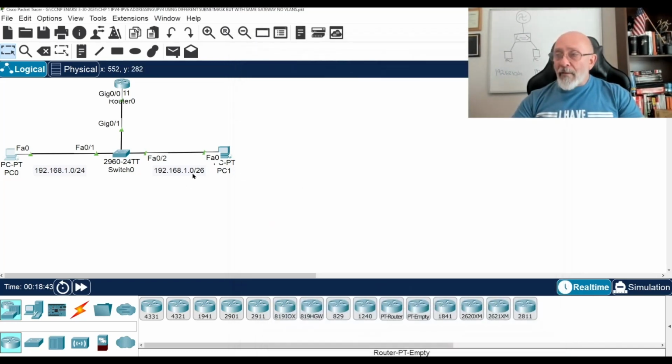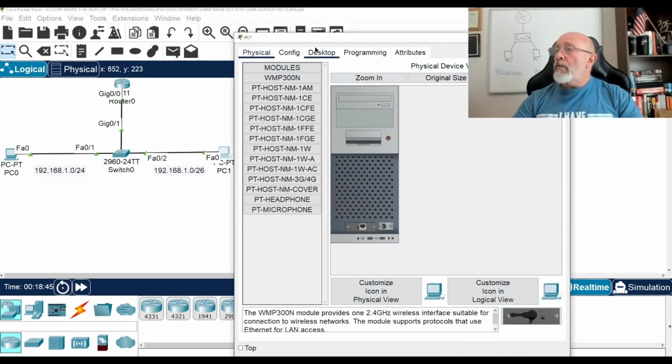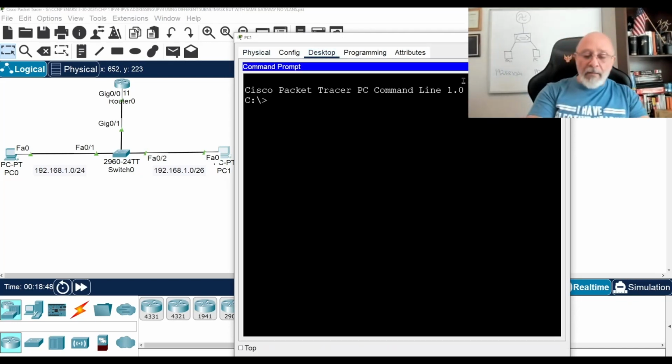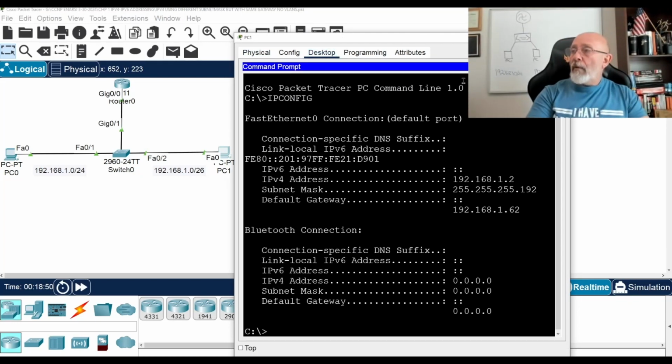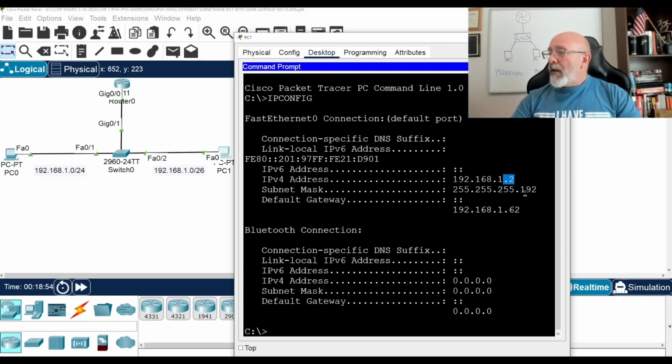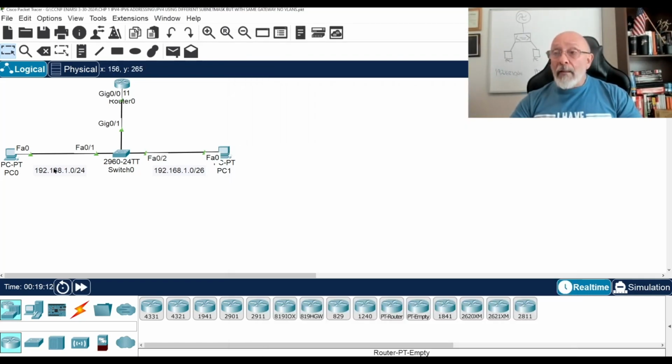And then this guy, the /26 desktop, ipconfig, has 1.2, just to make it different. And then we have a 192 mask, but I use 62. Why did I use 62? Because 62 is the last available IP address in this range, and that's normally what I do. But I want to prove a point. Yes, these computers can talk to each other. Watch.